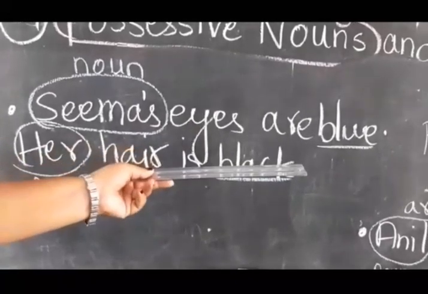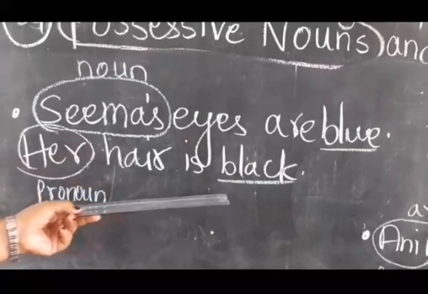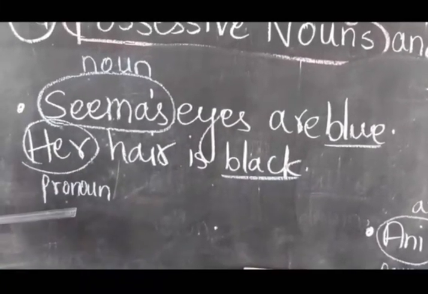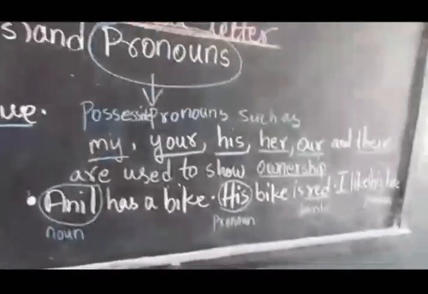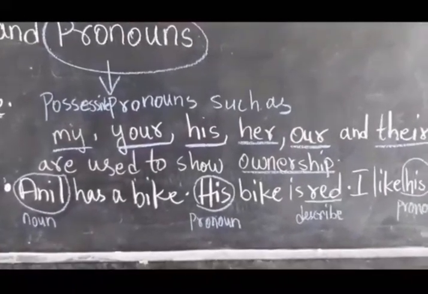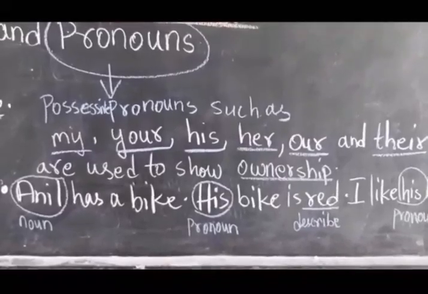Blue and black are describing words. Her is a pronoun, beta. So what are pronouns? My, your, his, her, our and their are pronouns. And you know what are nouns? Name, place, animal, thing are nouns, children. Understood, beta?